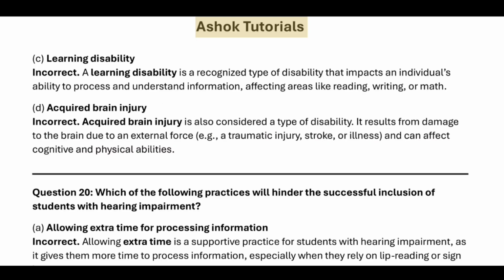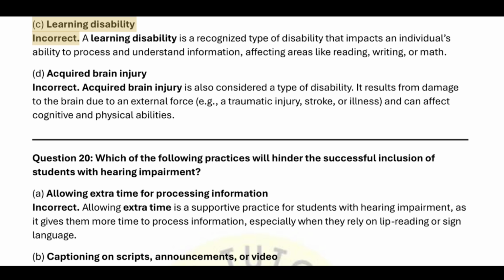C. Learning disability. Incorrect. A learning disability is a recognized type of disability that impacts an individual's ability to process and understand information, affecting areas like reading, writing, or math. D. Acquired brain injury. Incorrect. Acquired brain injury is also considered a type of disability. It results from damage to the brain due to an external force, e.g., a traumatic injury, stroke, or illness, and can affect cognitive and physical abilities.